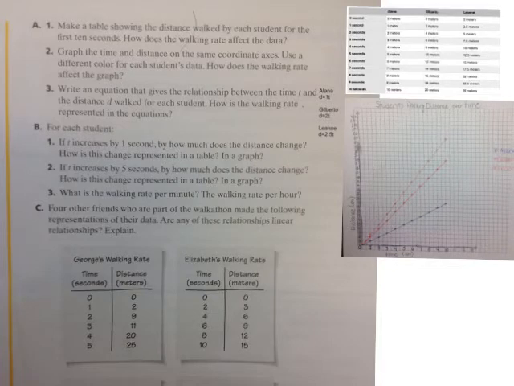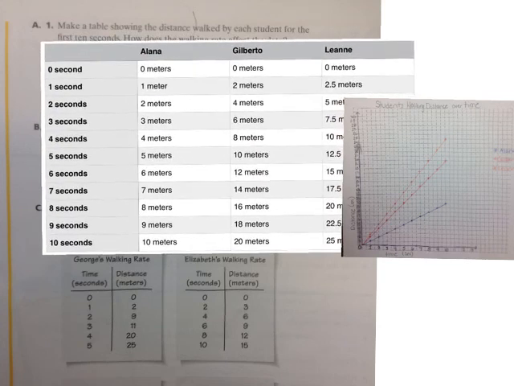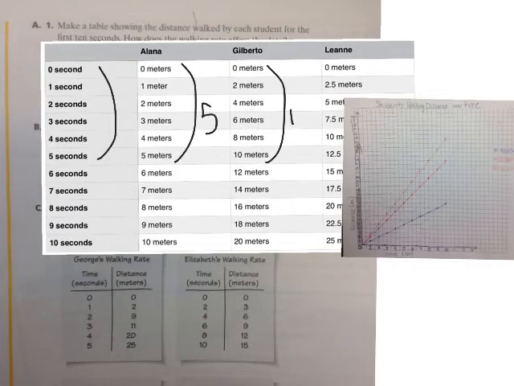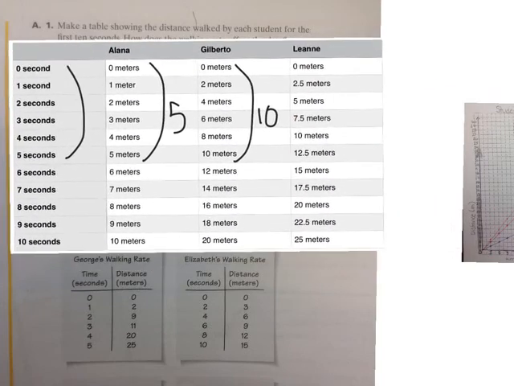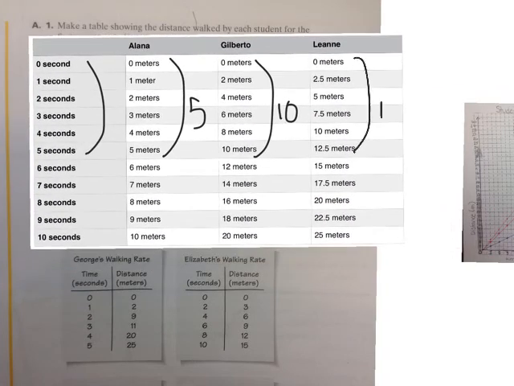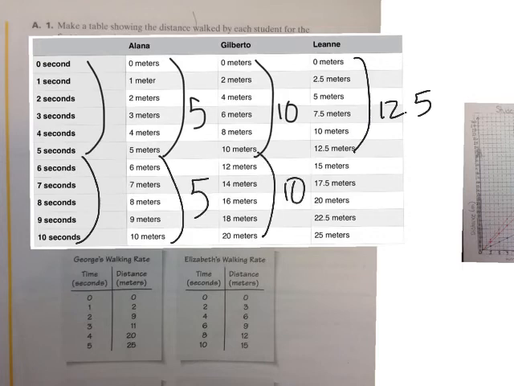Question 2 asks, when the time is increased by 5 seconds, how much does the distance change for each student, and how is that represented in the table and in the graph? In the table, when time goes up by 5 seconds, Elena's distance goes up by 5 meters. Gilberto's distance goes up by 10 meters, and Leanne's distance goes up by 12.5 meters. This happens again from 5 to 10 seconds, where Elena's distance goes up by 5 meters, Gilberto's distance goes up by 10 meters, and Leanne's distance goes up by 12.5 meters.